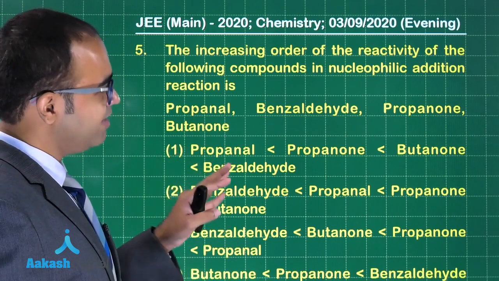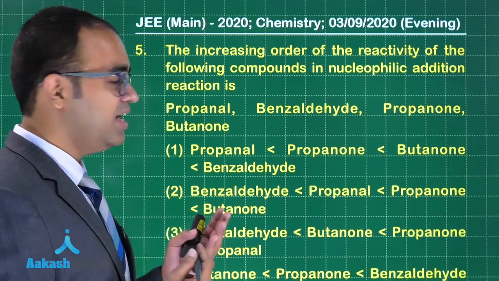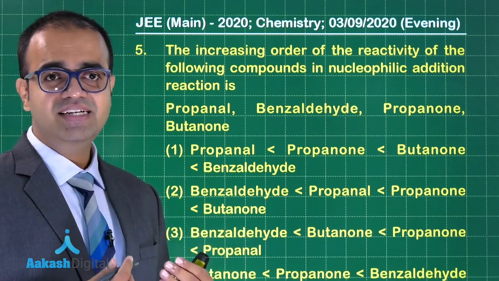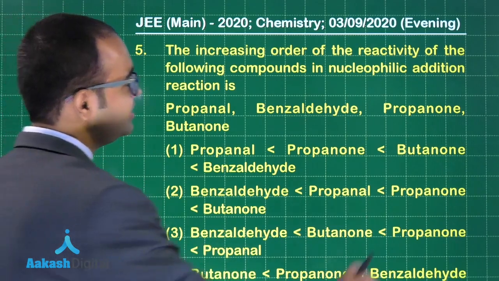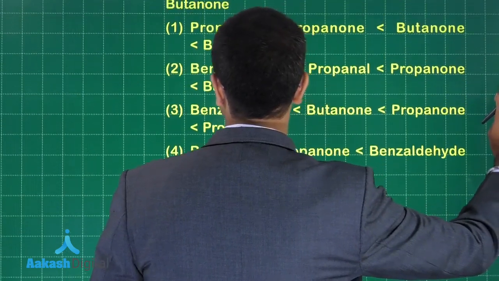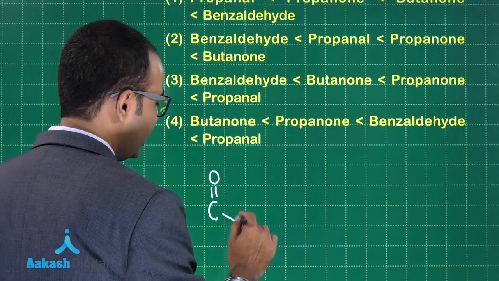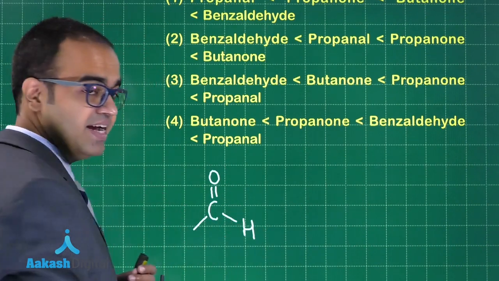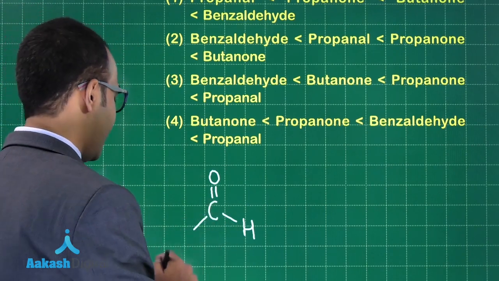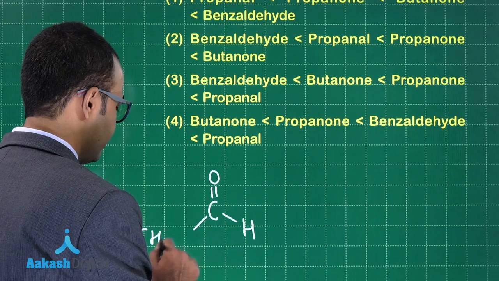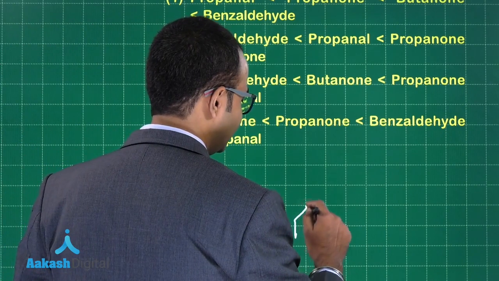Now out of all the 4 structures, guys, we have 2 ketones and 2 aldehydes. In aldehydes, the steric hindrance is less. If the steric hindrance is less, then it will be easier to carry out nucleophilic addition reaction on aldehydes. So we have 2 aldehydes, that is benzaldehyde and propanal. So this is your propanal, okay, and this is benzaldehyde.